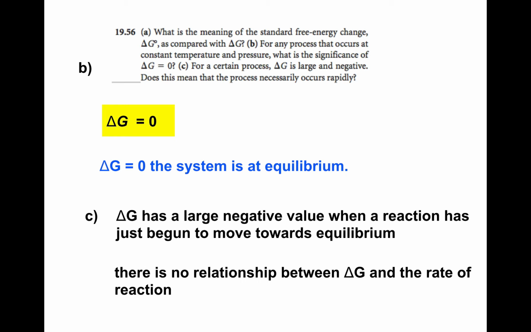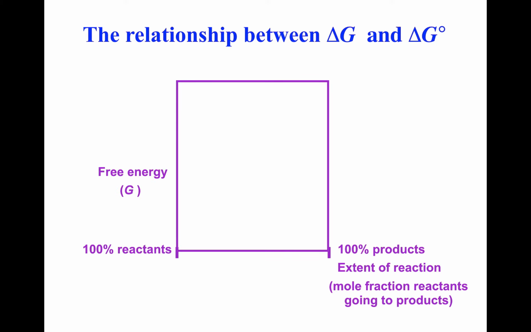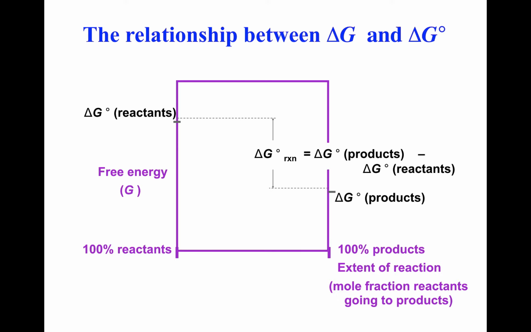So going back to our graph, free energy plotted against extent of reaction. 100% reactants on the one side, 100% products on the other. I start with all reactants. I have no products. So as I go towards equilibrium, if we wanted to get the difference between the reactants and the products, that's what G at standard conditions is, G naught. So G naught can be equated to, hey, where do you end up in this reaction? Do you end up making more products than reactants? We can look at the magnitude of G naught to equate to the equilibrium constant.